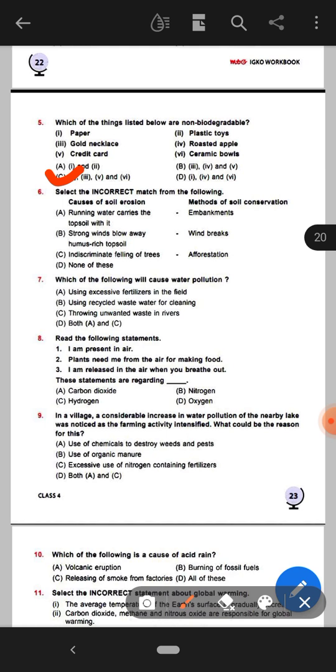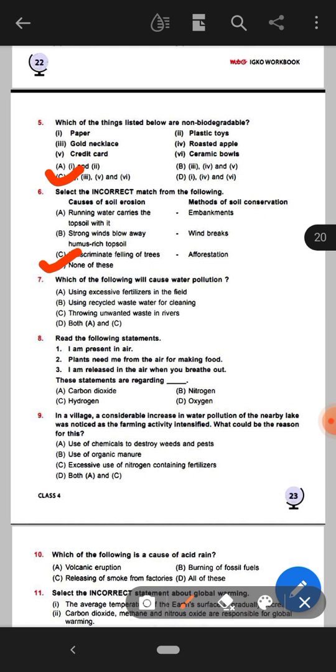Next question. Select the incorrect match from the following: causes of soil erosion, methods of soil conservation. Here the right answer will be option D, that is none of this. Next, which of the following will cause water pollution?